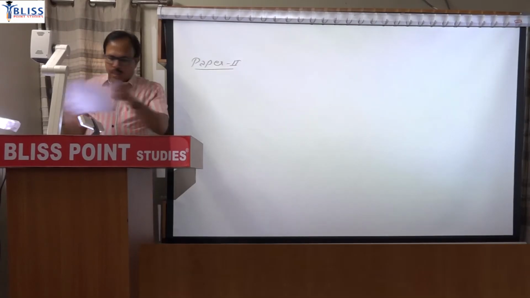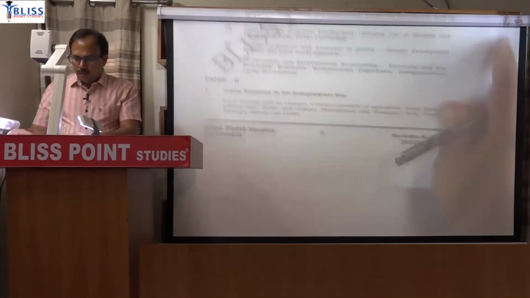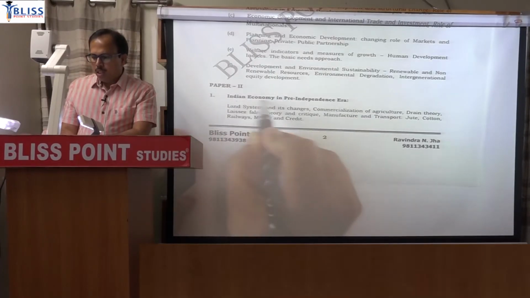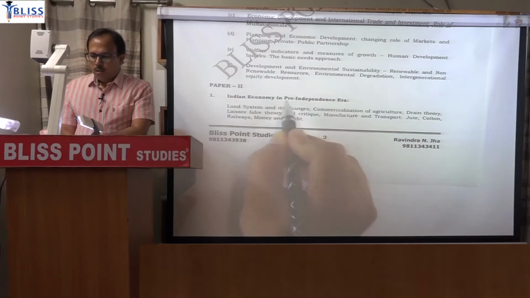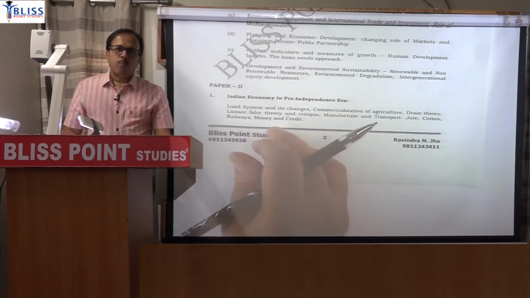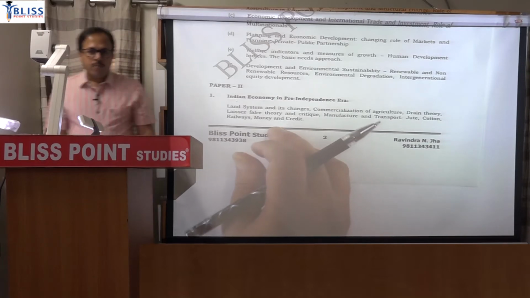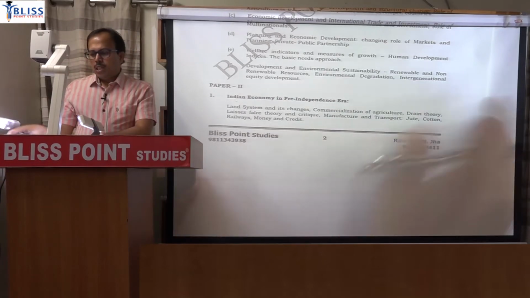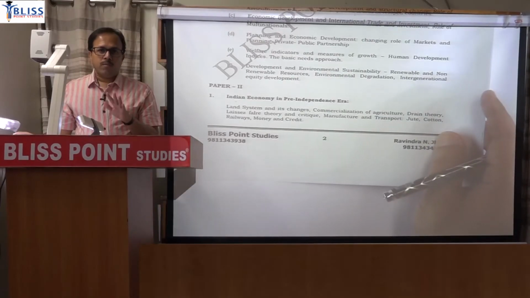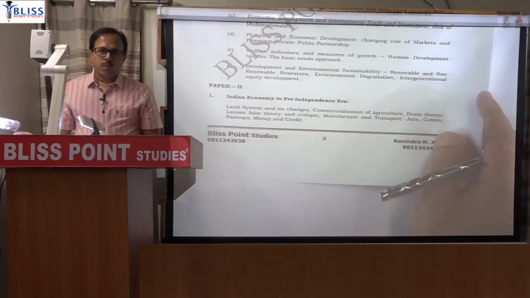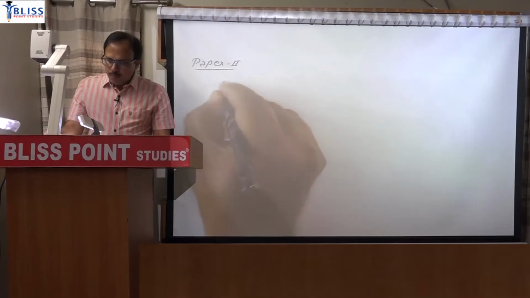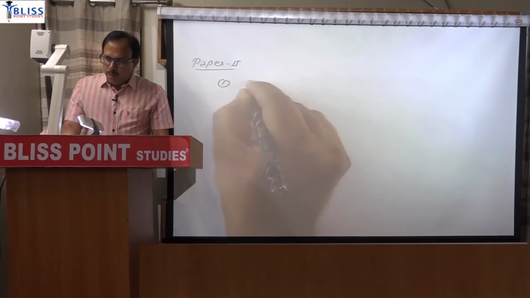paper 2 starts with Indian economy in pre-independence era. So this paper 2 is Indian economy in the pre-independence era. So it is economic history of India. So just see the question first. What are the various questions asked from pre-independence Indian economy? And you will find that in the last 4 or 5 years, around 4 to 5 questions regularly has been asked from pre-independence era. So you can't take it lightly. So one aspect in paper 2 is Indian economy in pre-independence era.